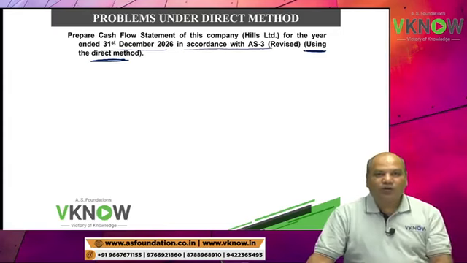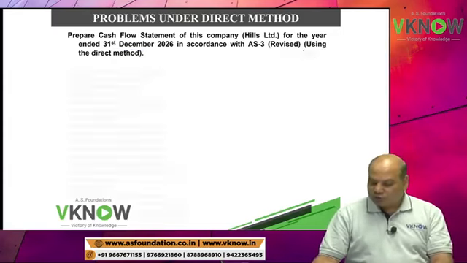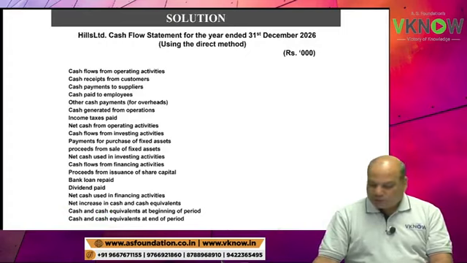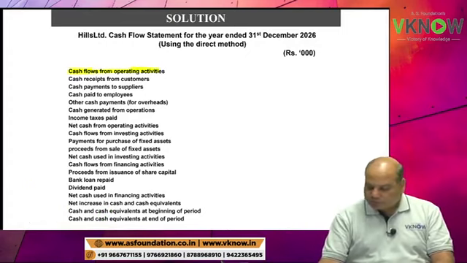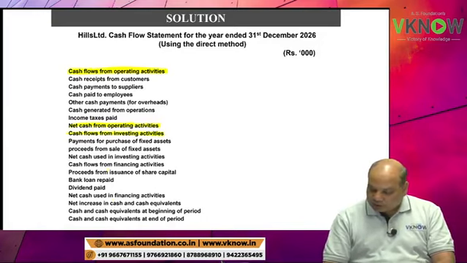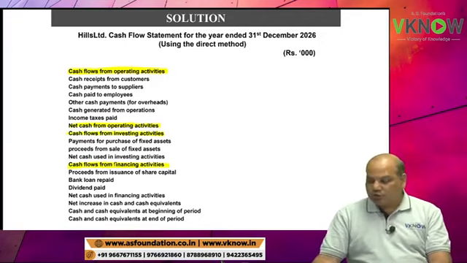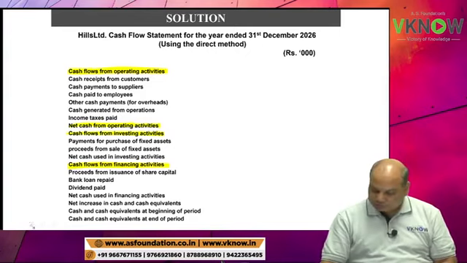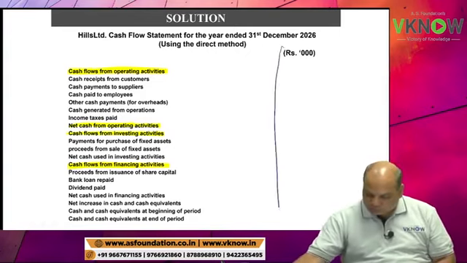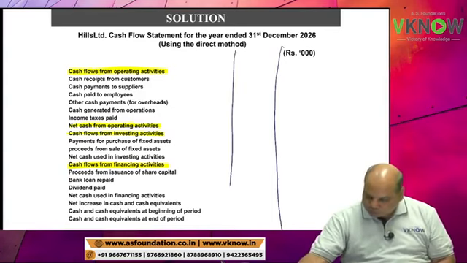And the format for answer is drawn in your book. To save your time, you will find this format is there in your book. Cash flow from operating activity, cash flow from investing activity, cash flow from financing activity. So just do the fill in the blanks work for me. Okay. So you just draw one more column here.